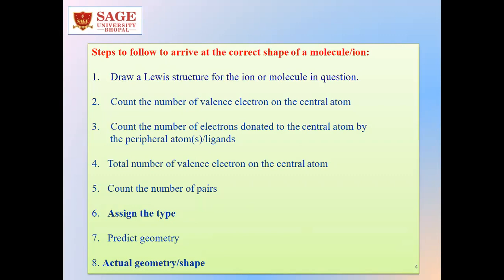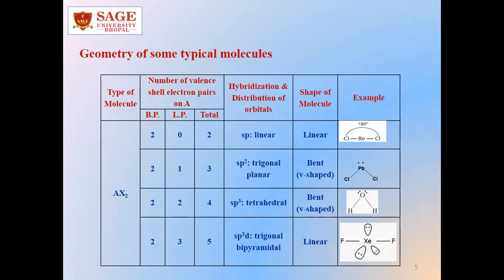Count the number of pairs. We have to assign the type, predict the geometry, and match it with the actual geometry. To do so, first we have to know what the shape could be depending on the number of pairs. So before calculating the number of valence electrons on the central atom or the peripheral atoms, we have to know what will be the result of the number of pairs.